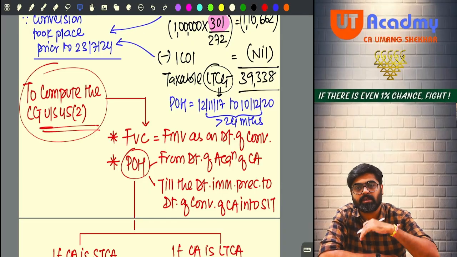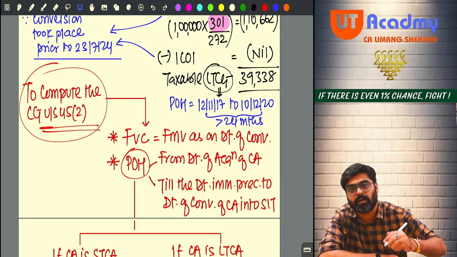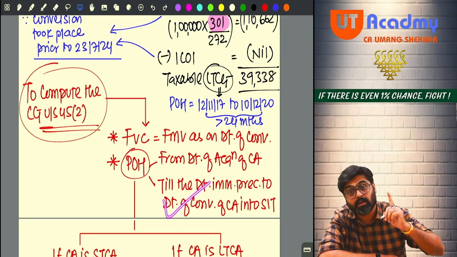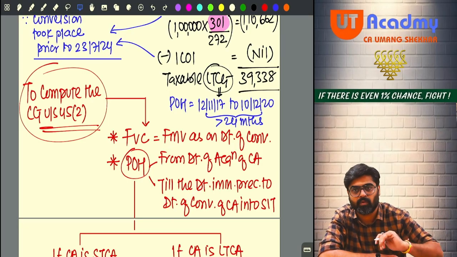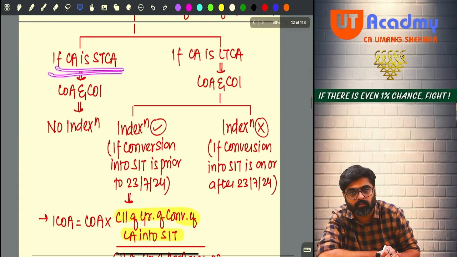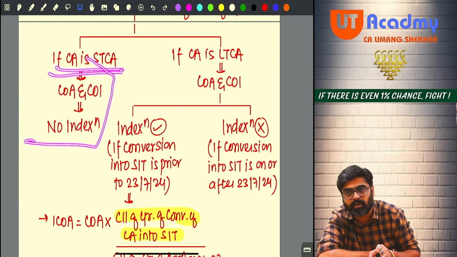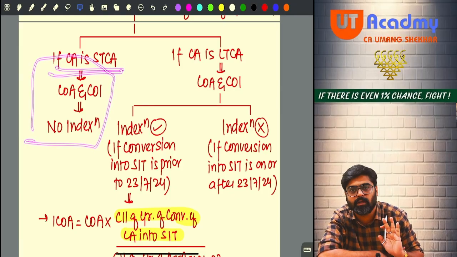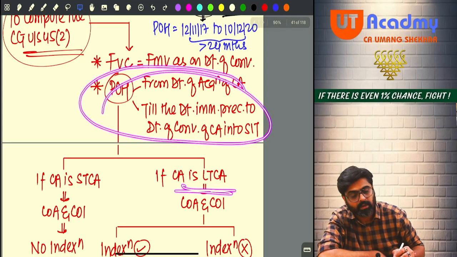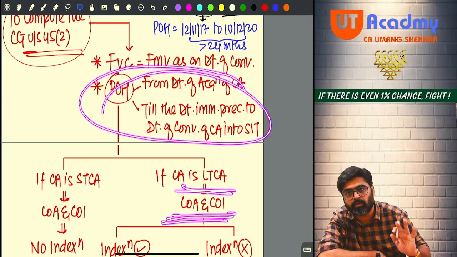From which date to which date you will take the period of holding of your capital asset? The date on which you acquired the capital asset, from that date till the date of conversion, you are going to take the period of holding. Yes or no? And based on this period of holding, if your capital asset is short term, will you do any indexation? No. Cost of acquisition, cost of improvement will not be indexed. But based on this period of holding, if your capital asset is long term, then cost of acquisition, cost of improvement, both will be indexed.